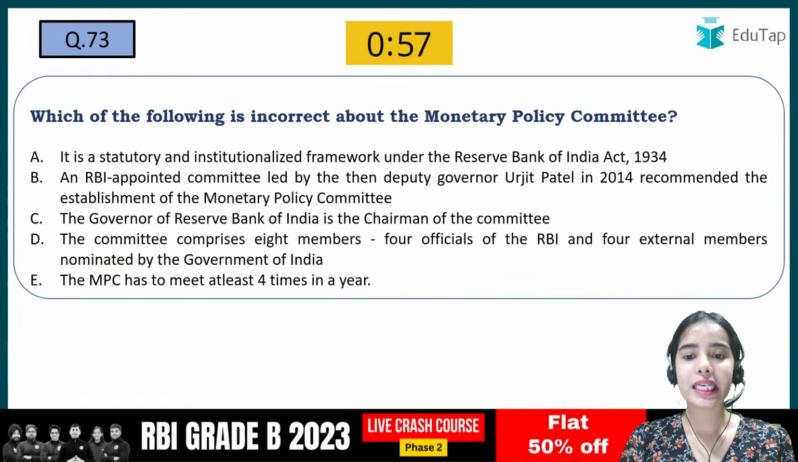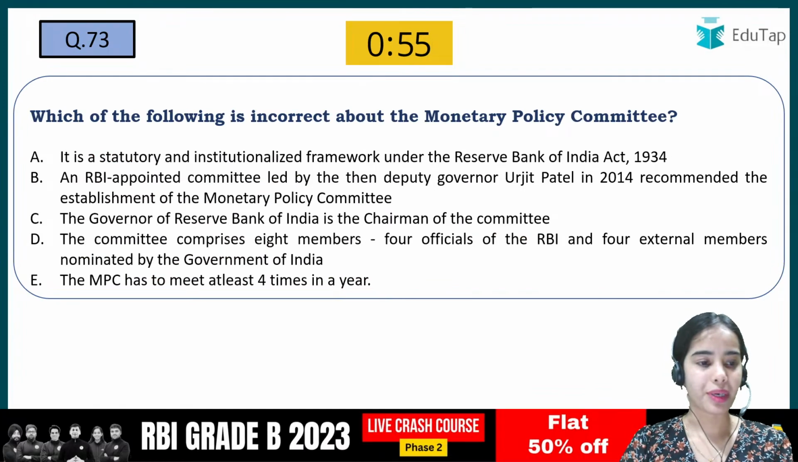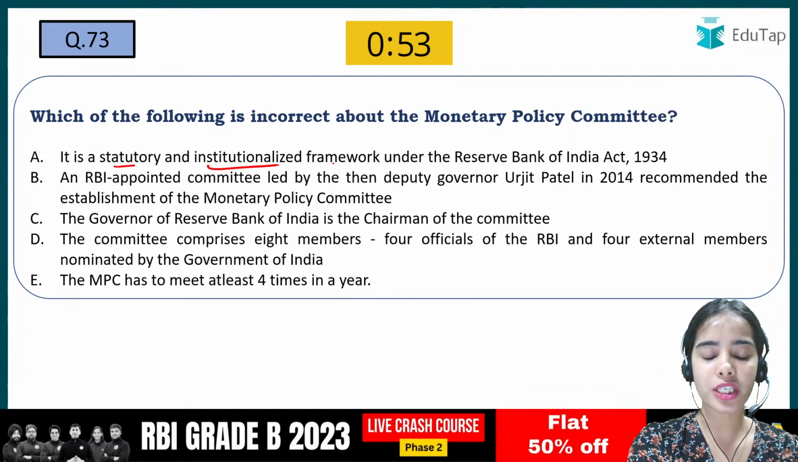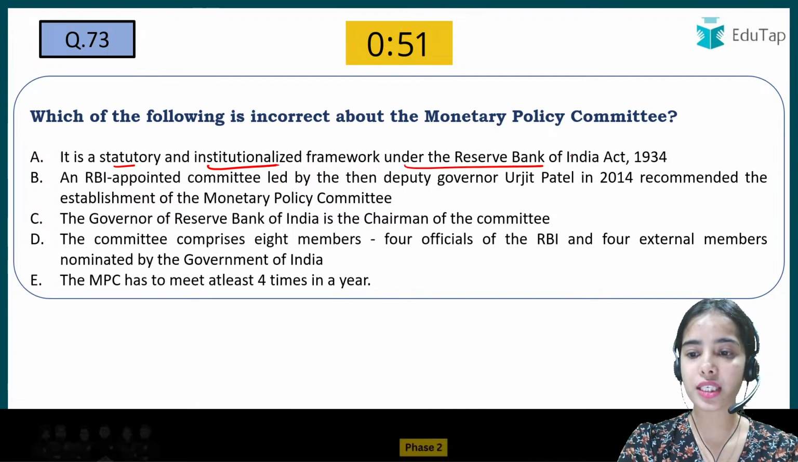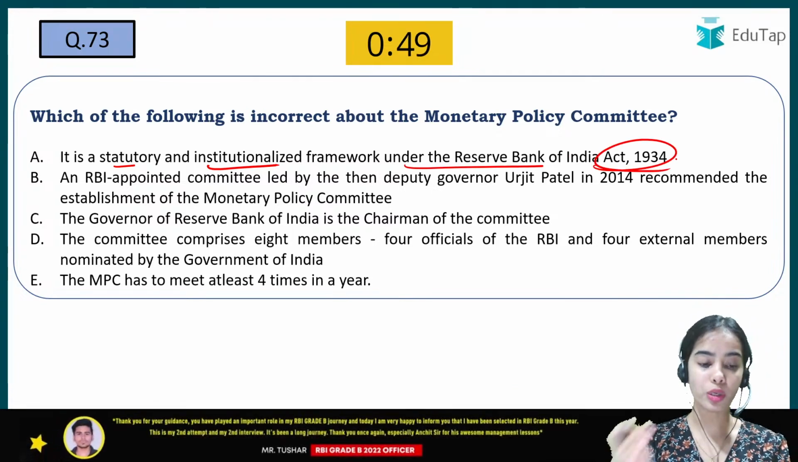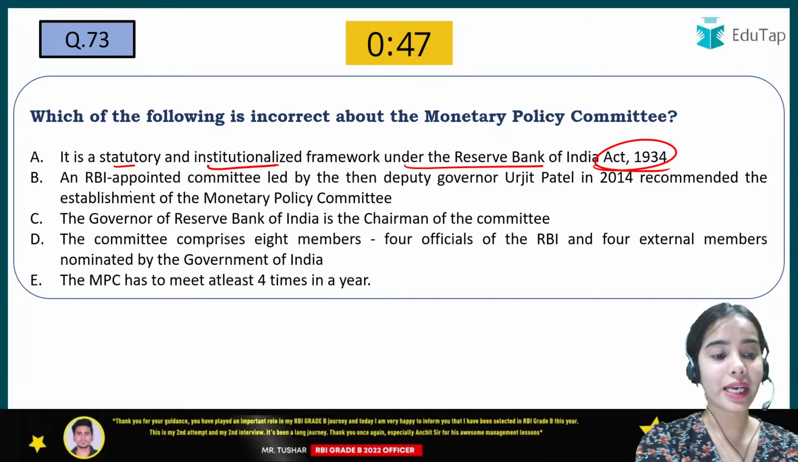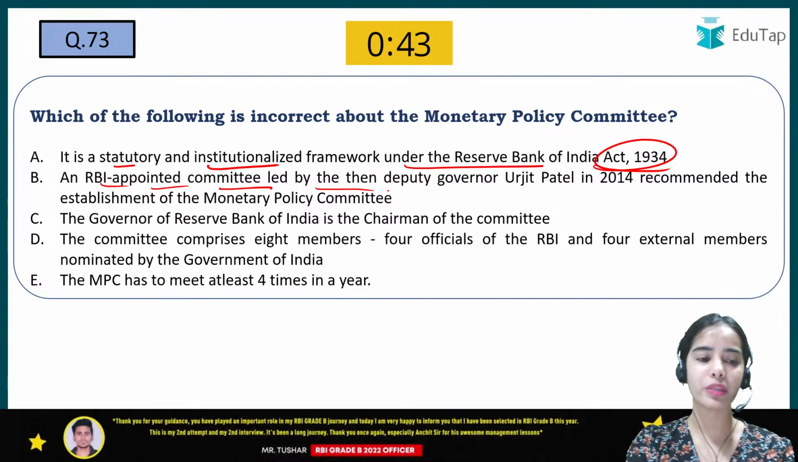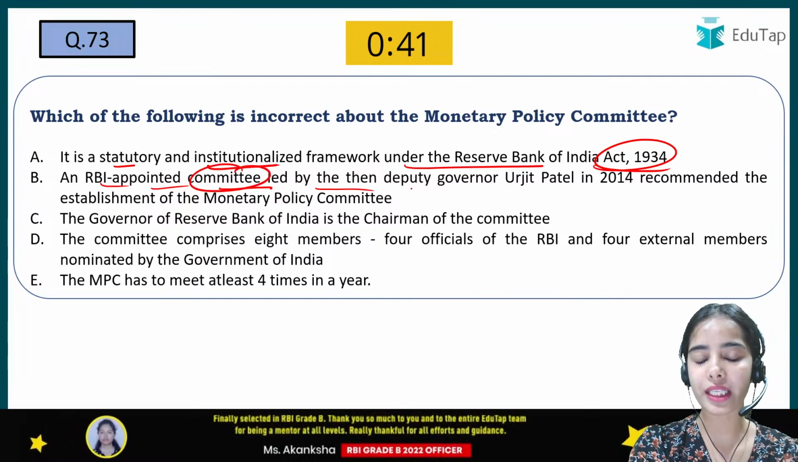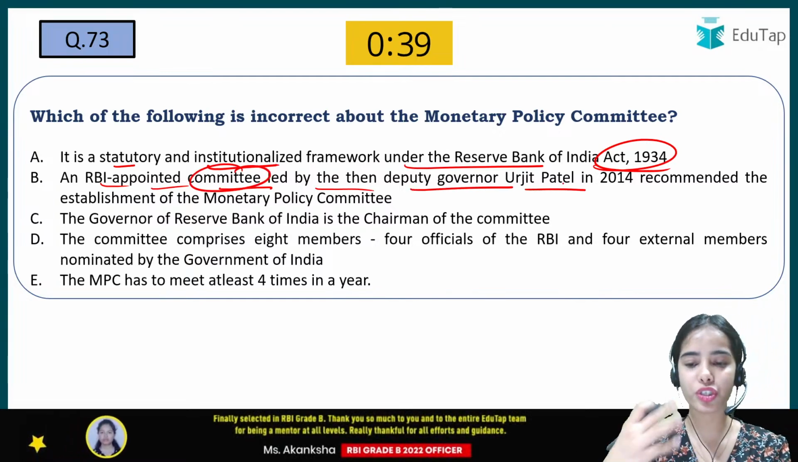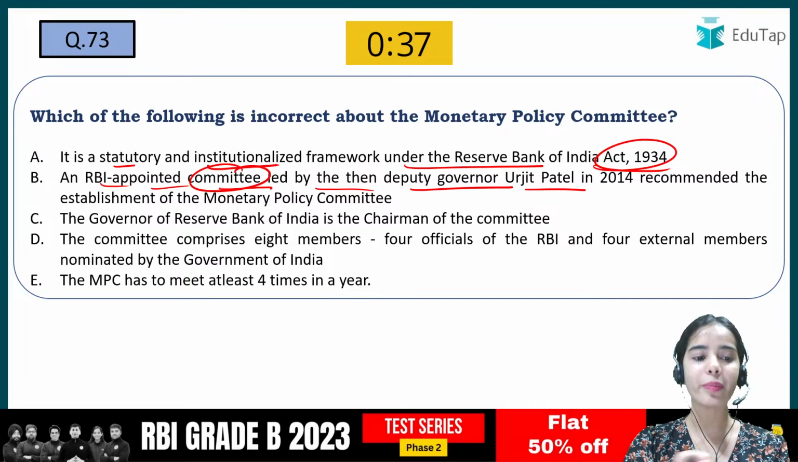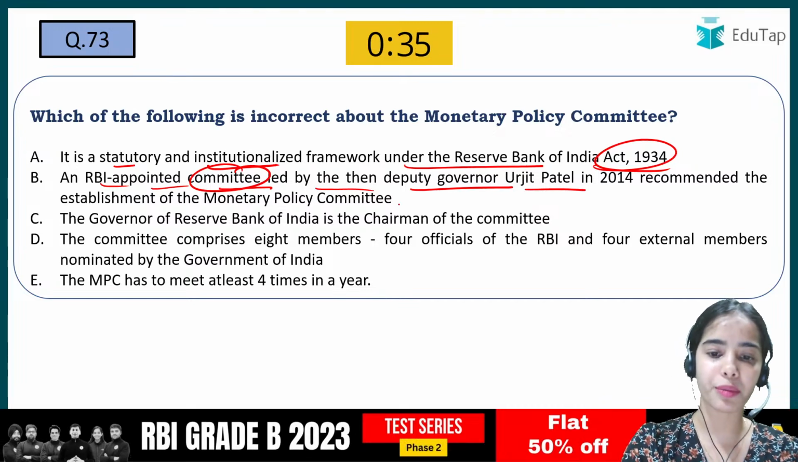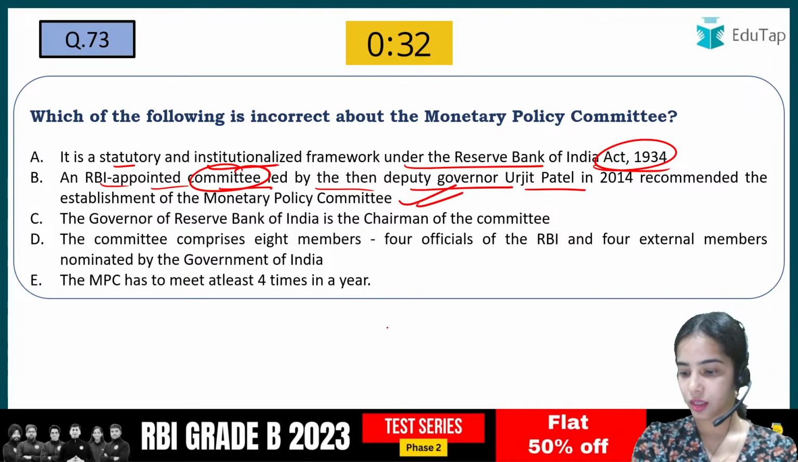Which of the following is incorrect about the Monetary Policy Committee? So it is a statutory institutionalized framework under the Reserve Bank of India Act 1934. So that is correct. The RBI appointed a committee led by then Deputy Governor. So there was a committee led by Urjit Patel in 2014 that recommended the establishment of the Monetary Policy Committee. So this is also correct. So I'm getting the answer D.